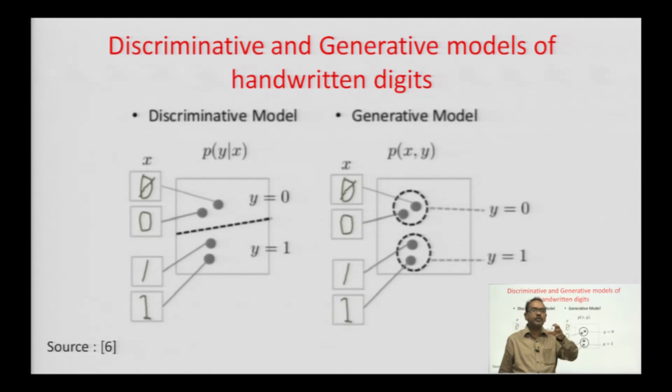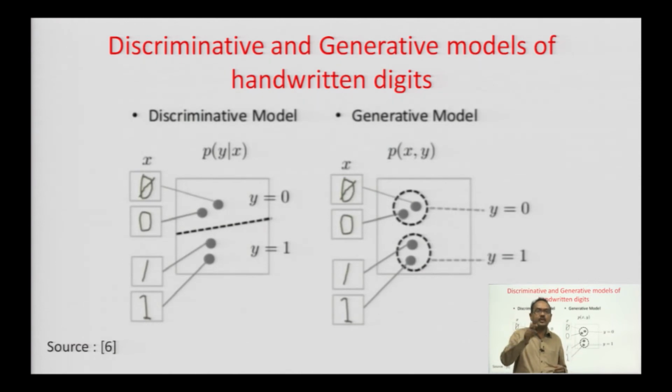So, the discriminative model is able to say that of the zeros, the first one is not exactly 0 if a human reads it, but the second one is 0, but still it has mapped both of them to 0. And in the case of the second instance, a human will say that the first is not 1, but the second one is 1, but still it said y equal to 1.